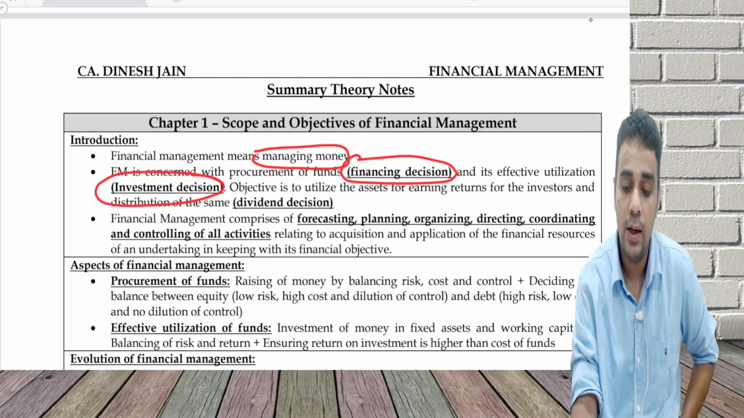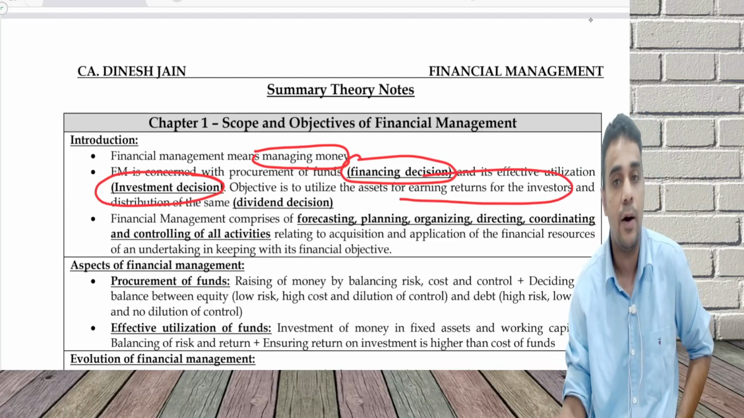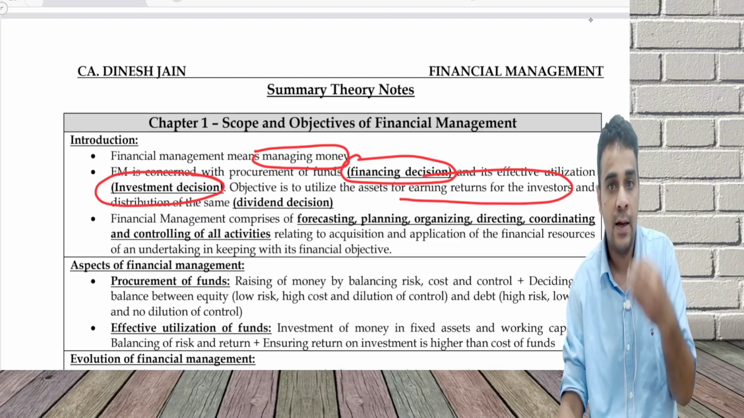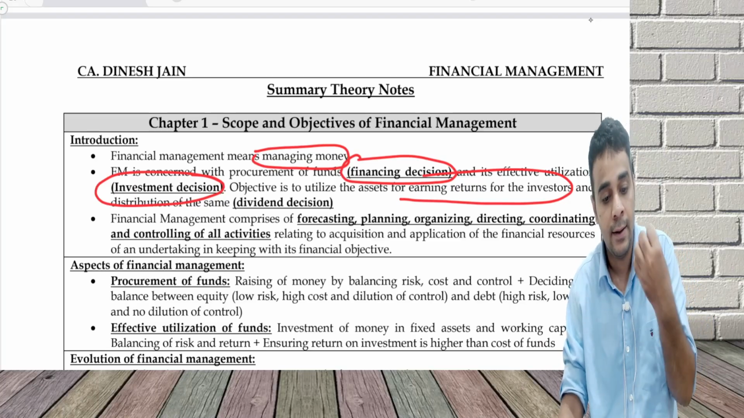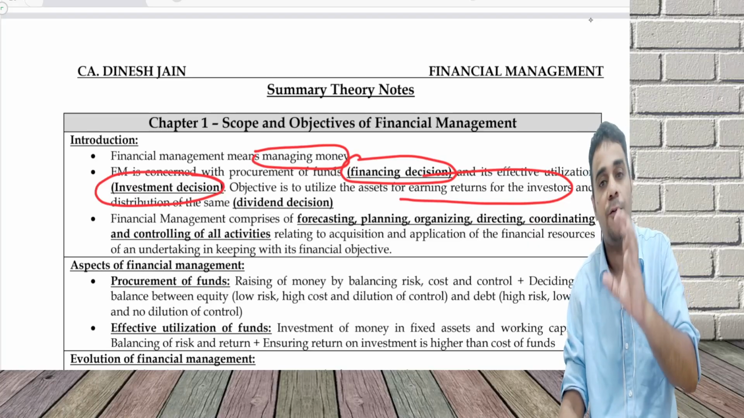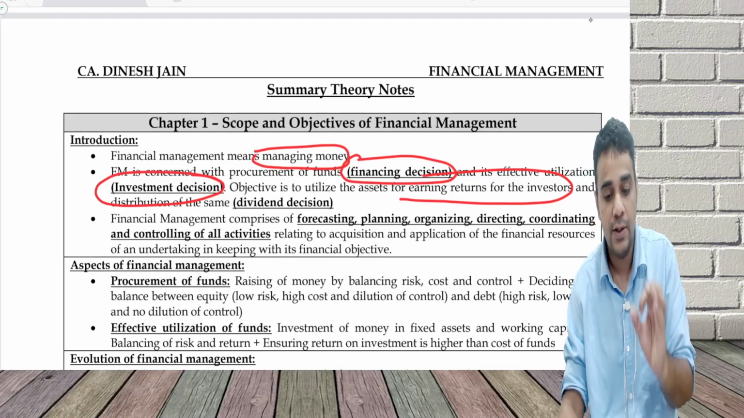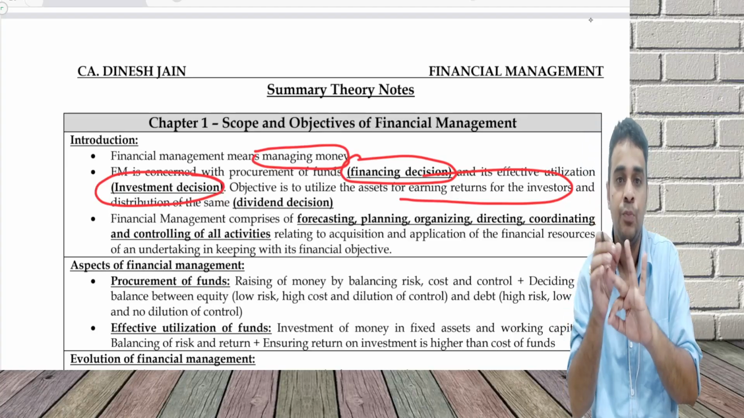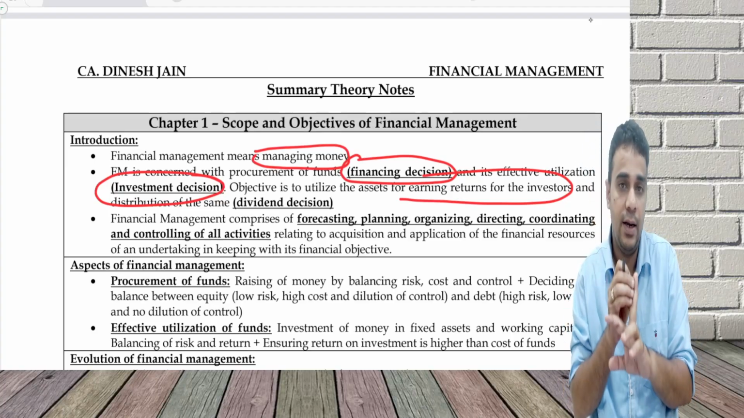We want to earn returns. We want to earn returns for our investors by using the fixed assets and current assets. With fixed assets, I produce the product, earn returns for the investor and distribute the same in the form of dividend. So there are three core things in financial management: the financing decision, the investment decision and the dividend decision.